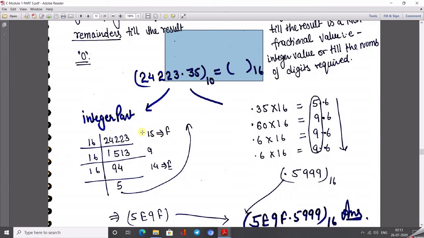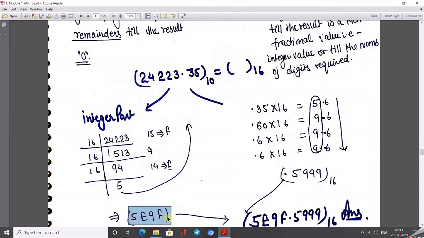A remainder of 15. So don't write 15 here, we have to write F only. Okay, then dividing this value by 16, we get the remainder 9. There is no equivalent needed for 9, since 9 is allowed in the range of hexadecimal numbers. Again we get 14 and then 5. So what do we write here? We write 5E9F.